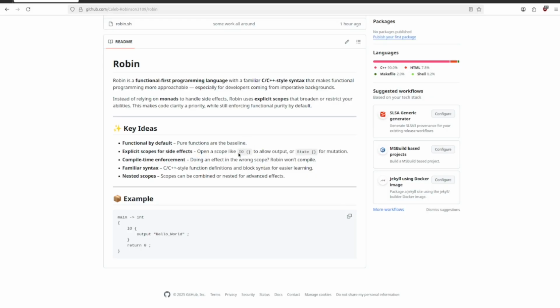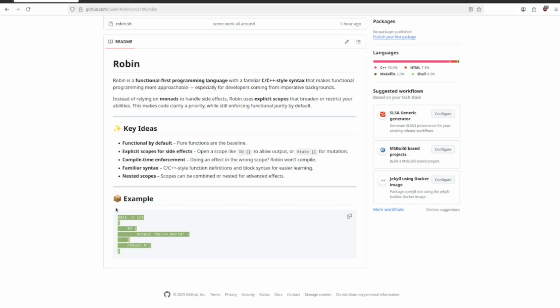And the goal is to have a familiar C++ kind of style, which will make it less intimidating to get into a functional programming language. Then, of course, have nested scopes to increase or decrease the abilities within your code. And then we have a simple little hello world.